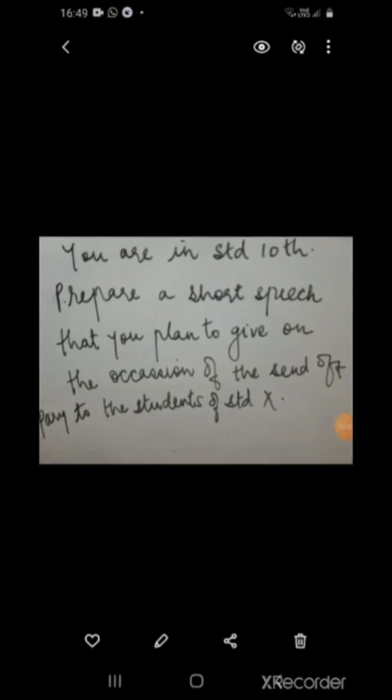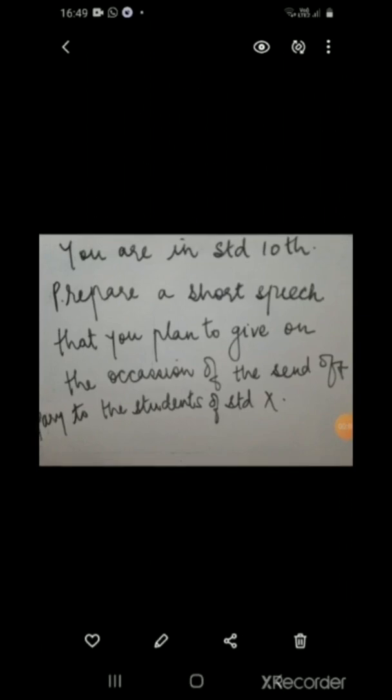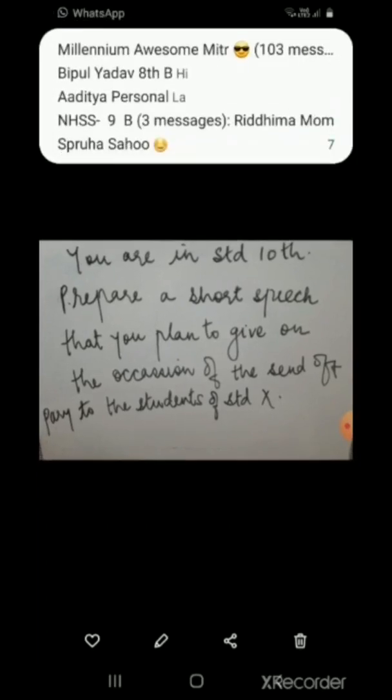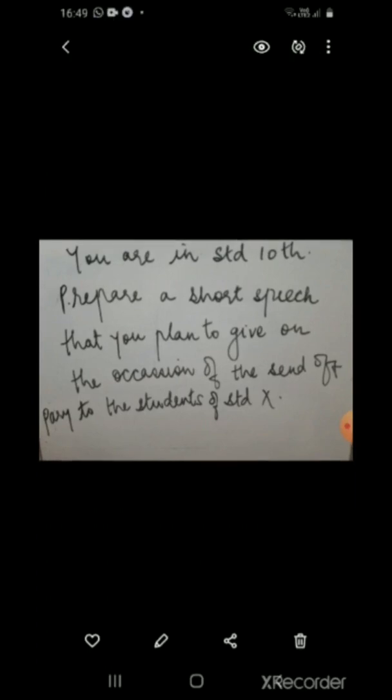So here we go. Respected Principal Madam, my dear teachers and my dear friends. I am XYZ, here you will write your name. I am here to speak a few words that come to my mind and heart on this occasion of the send-off party. Today is an important day for all of us because it is the day we are going to leave school. My dear friends, how time has flown. We learned ABC here and now we are in standard 10th and about to leave the school. I hope all of us will pass the examination of SSC with flying colors.